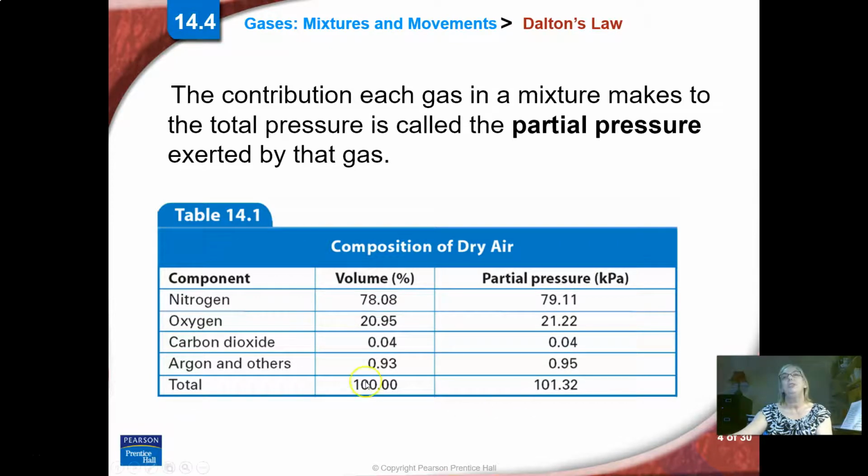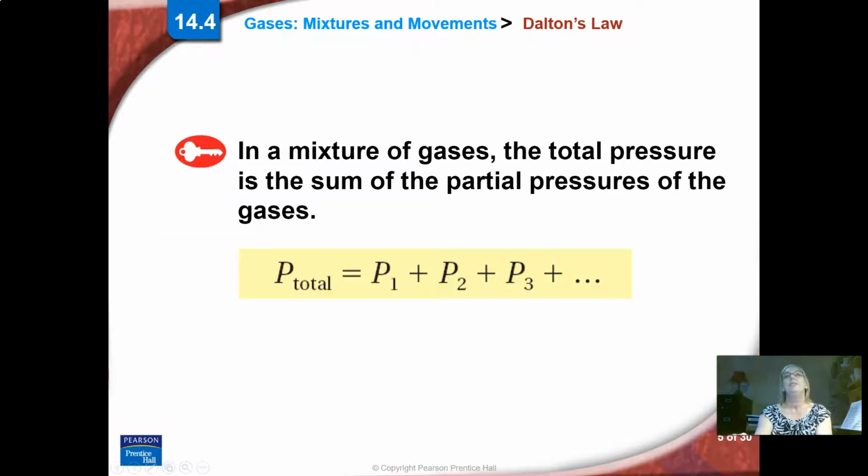So partial pressure is each pressure for each one. And then total pressure, remember this is the pressure at sea level, is the atmospheric pressure. It's a combination of all these pressures. So you just add them up. The math is easy. In these problems we're either adding or subtracting. And the total is the total of all the pressures in the mixture. So it's not hard. The total pressure is just the sum, just adding all the pressures of everything that's part of the gas. Don't make this problem hard. It's very, very easy. Just add up all the pressures, you're going to get the total.